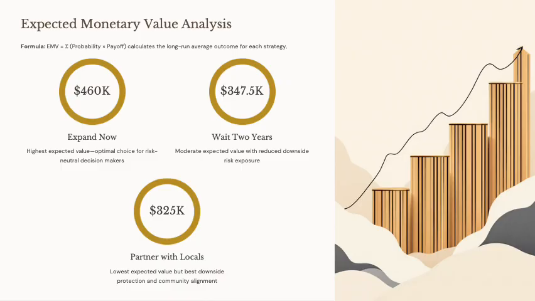The wait 2 years option follows with $347,500, and partner with the locals comes third, that is $325,000.